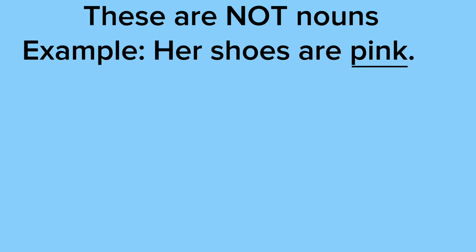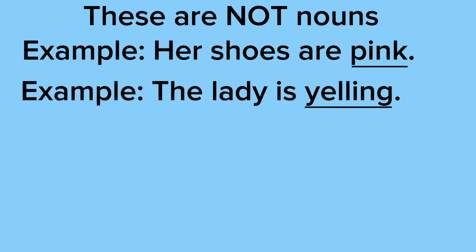Okay, so our first example says her shoes are pink. Pink would not be considered a noun. Pink would be the adjective. Shoes would be considered the noun because they're a thing. Our next example says the lady is yelling. Yelling would not be a noun. Yelling would be a verb, actually. The lady would be considered a noun because that's a person.